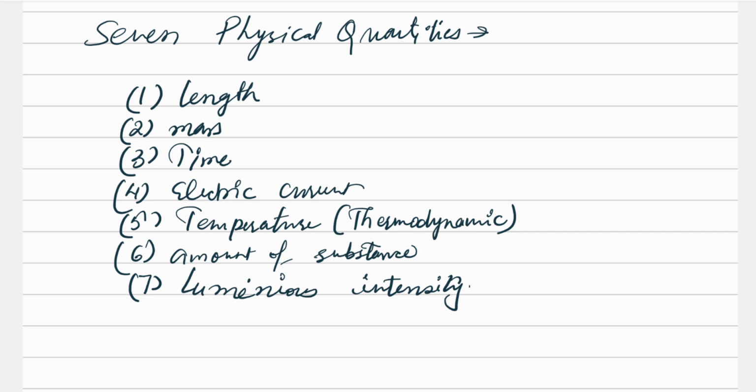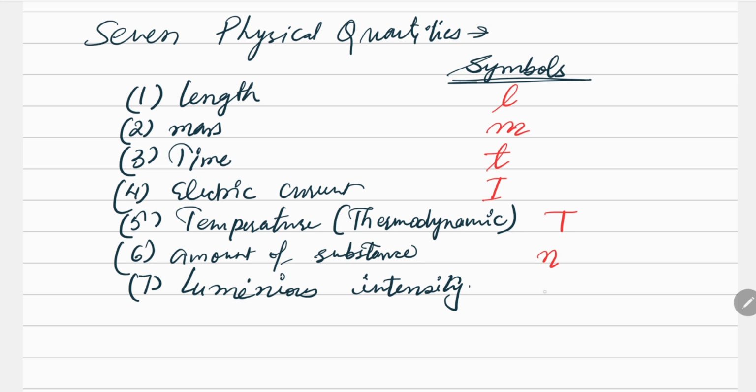All these seven physical quantities have been given symbols, and we have to know those symbols. For example, for length, it is small l. For mass, it is small m. For time, it is small t. For electric current, it is capital I. For temperature, it is capital T. For amount, it is small n. And luminous intensity is I V, which can be written as capital I and V.